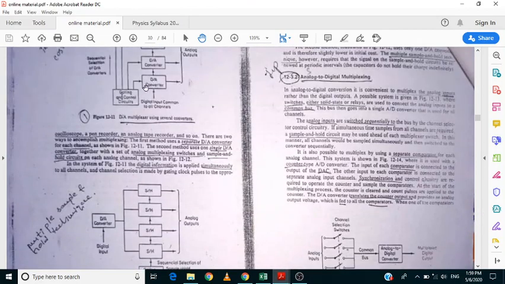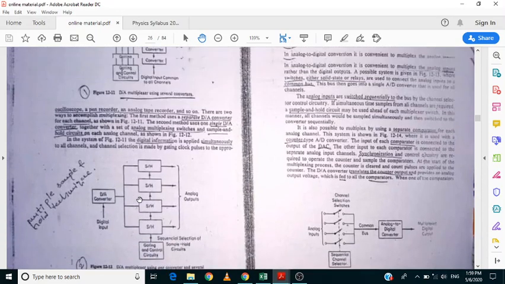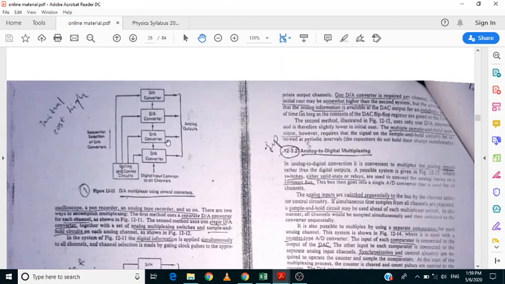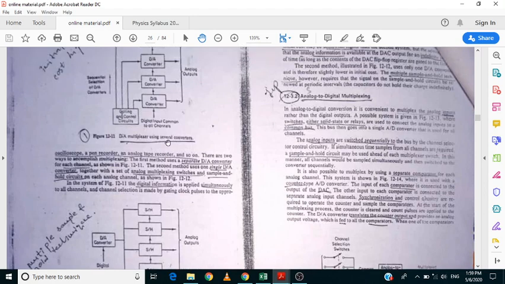For the long question, take this one as well as this one: diagram number 12.11 and diagram number 12.12. You are supposed to explain these two diagrams for the long question. For the short question, no need to draw the diagrams; you can simply explain the theory points, 5 to 7 points. If you want to show a diagram also, then you may use any one of these diagrams to indicate the digital to analog multiplexer.